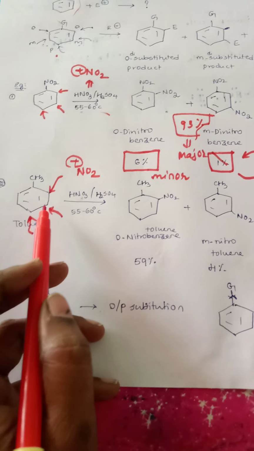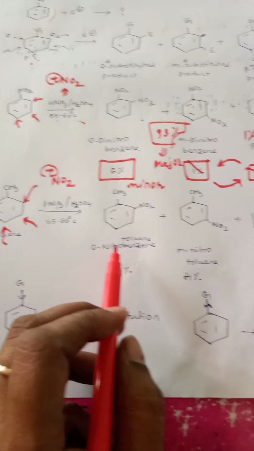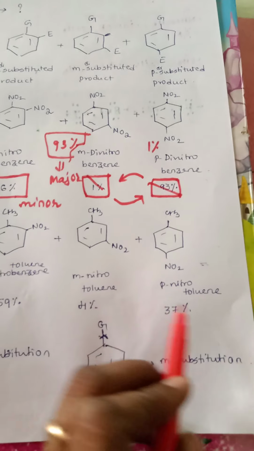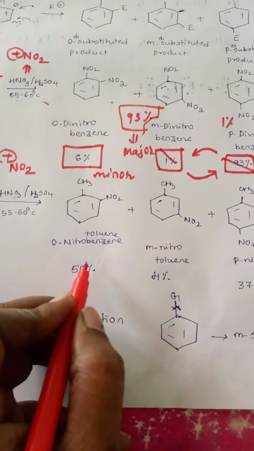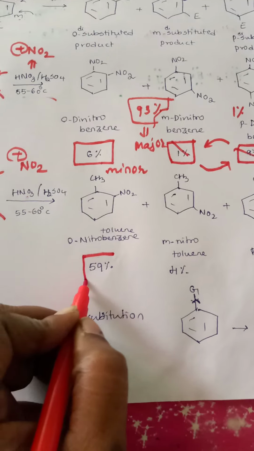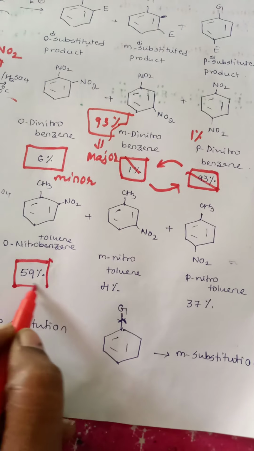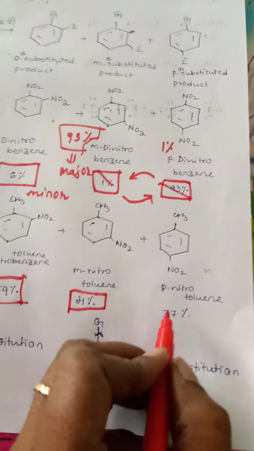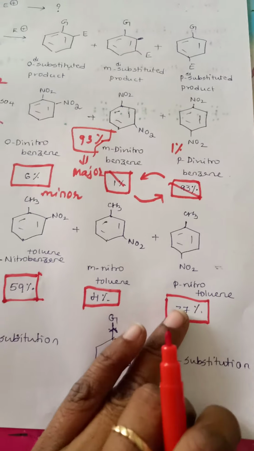If it attacks the ortho position, you get orthonitrotoluene. At the meta position, you get metanitrotoluene, and at the para position, you get paranitrotoluene. Let's now see the yields obtained. It is observed that orthonitrotoluene is obtained at a yield of 59%, meta is very low, at 4%, and para is a moderate amount, at 37%.